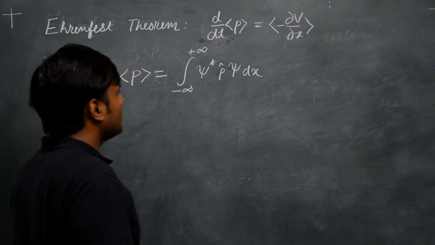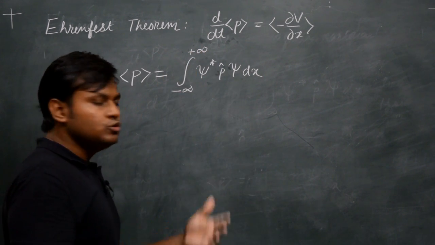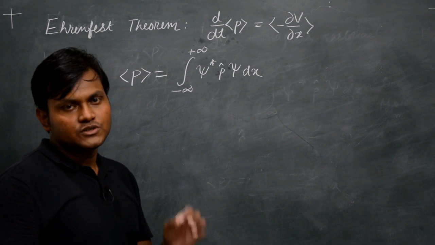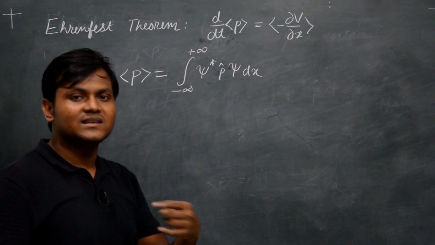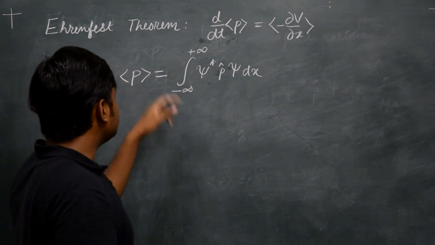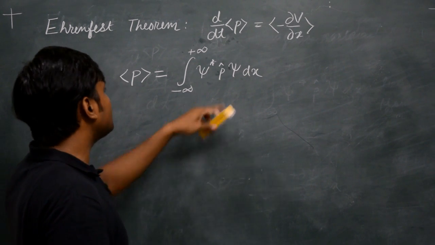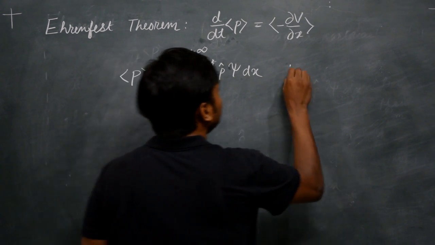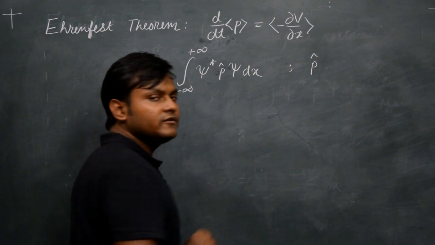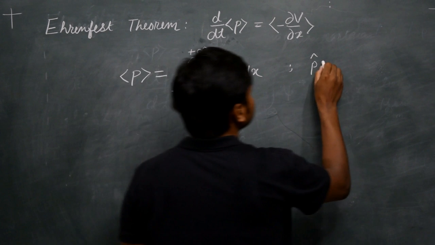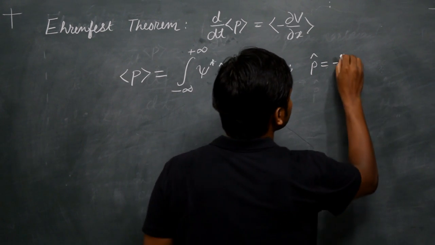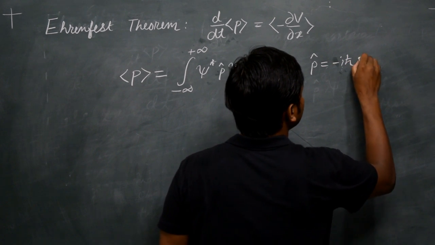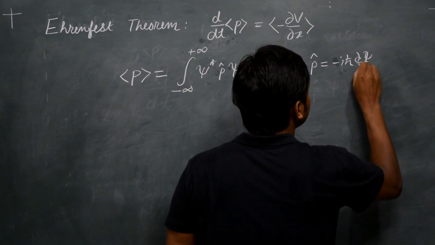Of course, I am attempting to do this for one-dimensional motion. If the particle is restricted only to the x-axis, then the expectation value for momentum can be written in this manner, where p cap is the operator for momentum, which is minus i h cross del by del x.